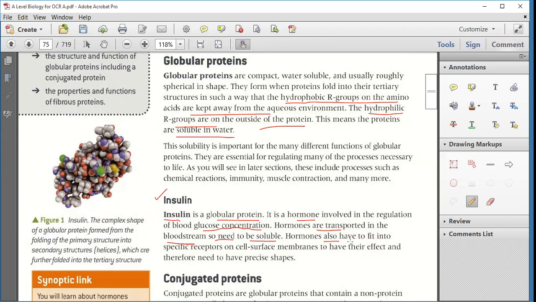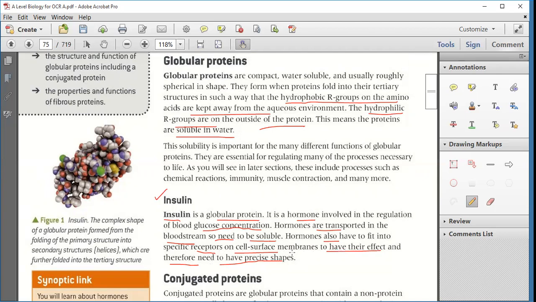Hormones also have to fit into a specific receptor on the cell surface membrane to have their effect, and therefore need to be a very particular shape. Whenever hormones combine to some cell surface, they have to be a specific shape so that they combine, just like a lock and key.